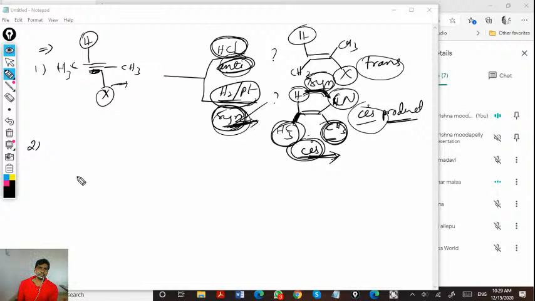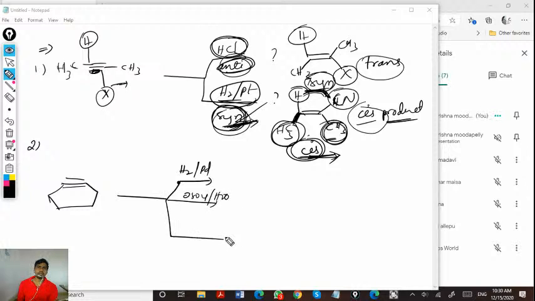So now try to write the other examples. Cyclohexene I have taken and treated with H2 in the influence of palladium, and one more with osmium tetroxide with H2O, and KMnO4 in the influence of H2O.